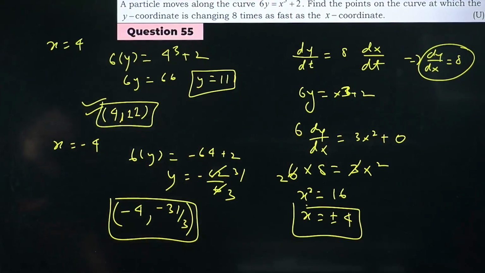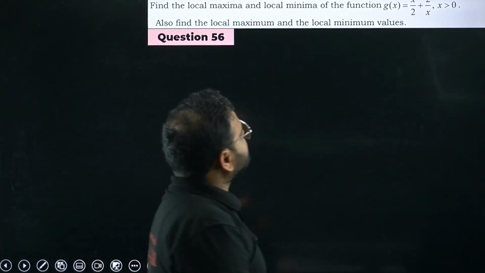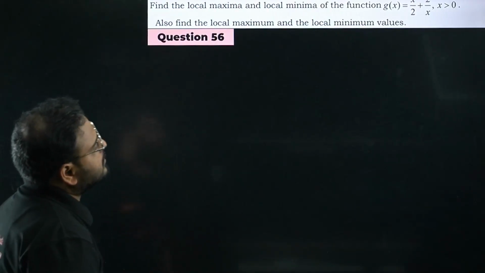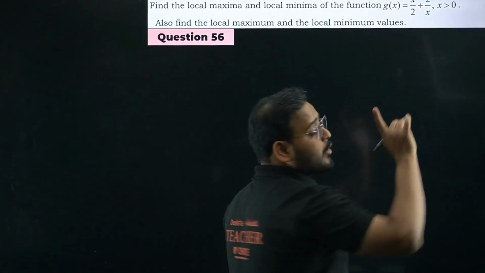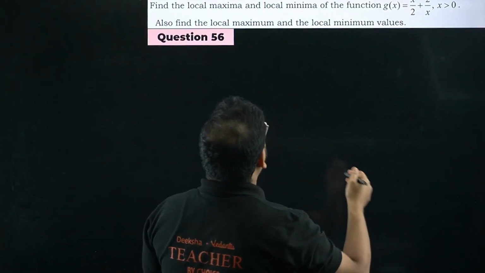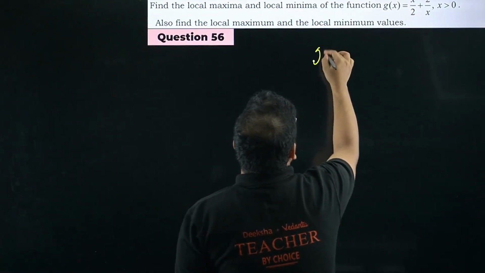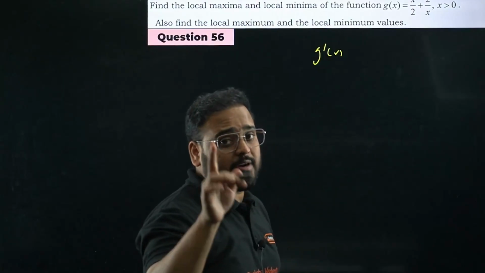From AOD, find the local maximum and local minimum of the function g(x) equals to x by 2 plus 2 by x. Okay. One thing is very important to see here, x greater than 0. We cannot take x less than 0 value. Find the derivative now to find this condition. How do you do it, sir? You have to find the critical point first.